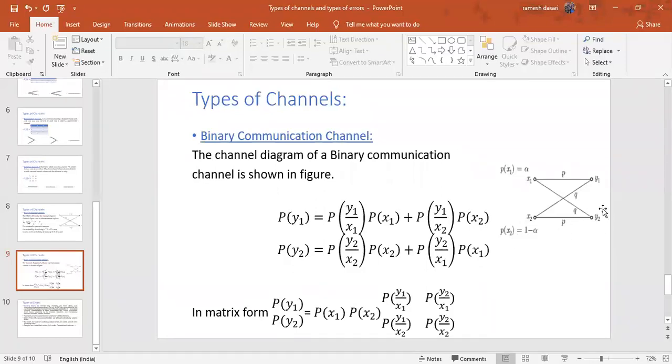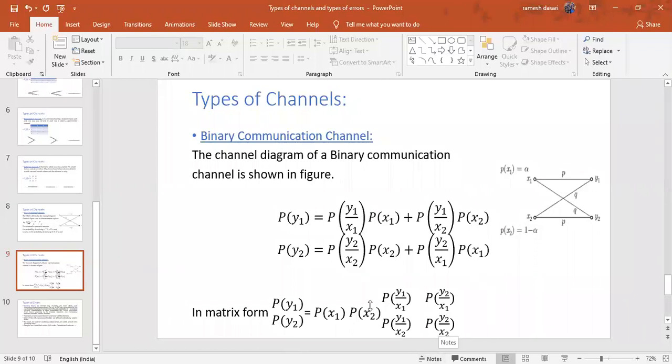Similarly, P of y2 equal to P of y2 by x2, and y2 by x2 is nothing but q. P of y2 by x2 into P of x2 plus P of y2 by x1 into P of x1. These are the equations. Suppose you want to write in matrix form, so write brackets here, separate brackets. P of y1, y2 is 2 rows 1 column. P of x1, x2 is 1 row 2 columns. And P of y1 by x1, y2 by x1, y1 by x2, y2 by x2. This is a 2 by 2 matrix.